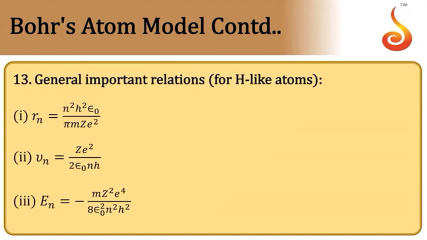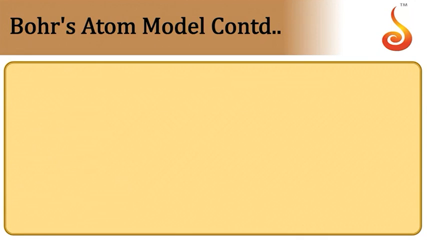Then some of the important relations for hydrogen-like atoms: the radius of the nth orbit is n squared h squared epsilon naught divided by pi m Z e squared. Velocity in the nth orbit is Z e squared divided by 2 n h epsilon naught. Energy in the nth orbit is m Z squared e to the power 4 divided by 8 n squared h squared epsilon naught squared. So these three relations are important.